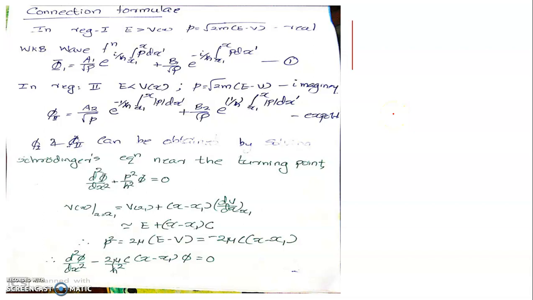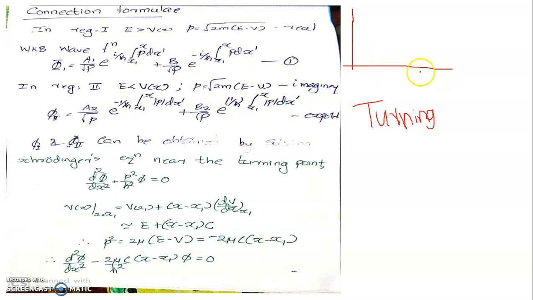The WKB approximation method can be most effectively applied in the case of those problems that include what is known as classical turning points. I'll tell you why these are called turning points and what the importance of these turning points is. For that, let's consider the potential to which a system having a total energy, say capital E, is subjected.